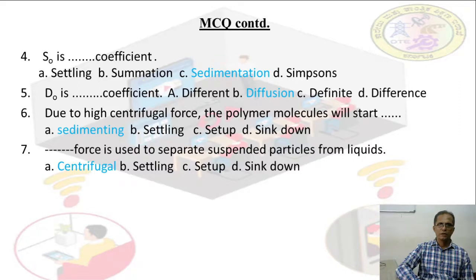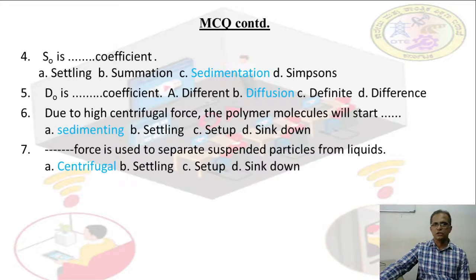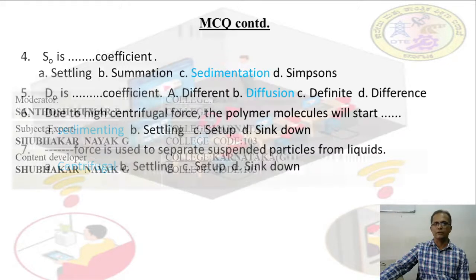Due to high centrifugal force, the polymer molecules will start sedimenting. Answer is sedimenting. Next question. Dash force is used to separate suspended particles from the liquid. Centrifugal force is used to separate suspended particles from liquid.